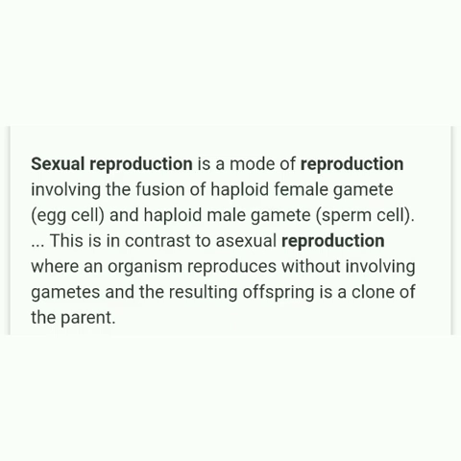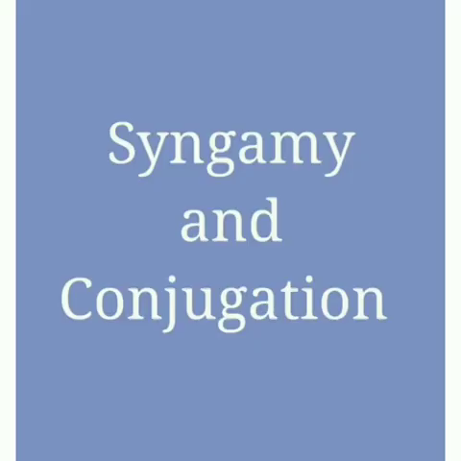What is sexual reproduction? Sexual reproduction is the fusion of male and female gametes to produce a diploid zygote. There are two types of sexual reproduction: syngamy and conjugation. Syngamy is similar to fertilization. It is of two types, namely internal fertilization and external fertilization.